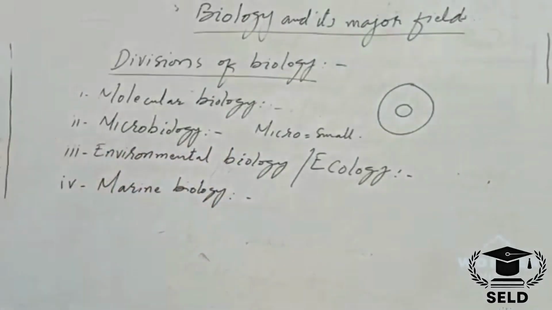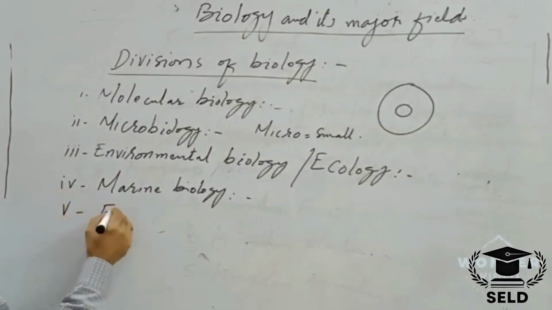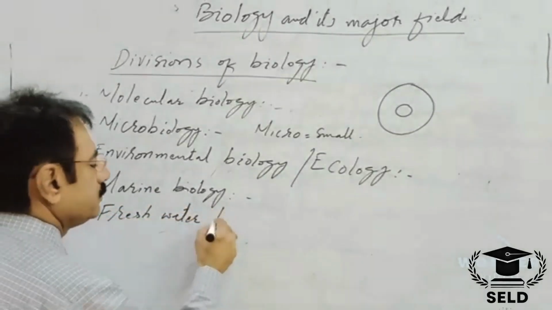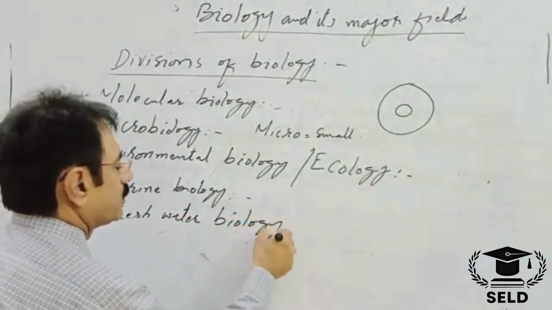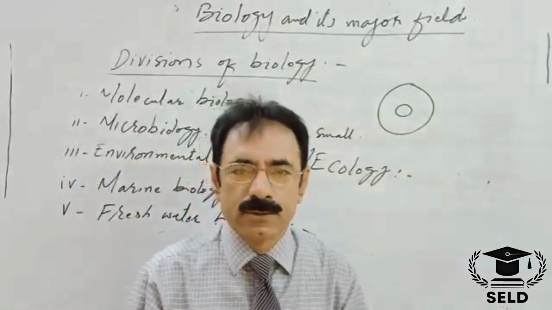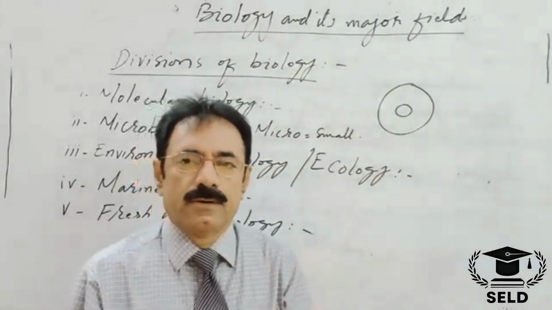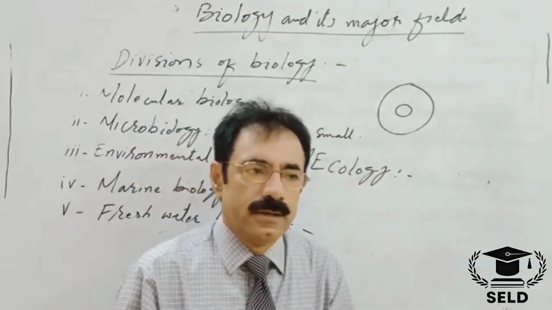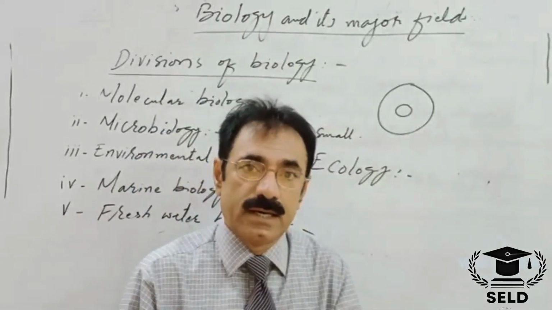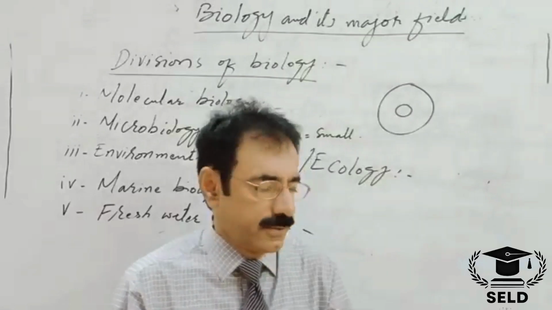This is marine biology. Number 5 is freshwater biology. Freshwater biology is the branch of biology that deals with those animals and plants which live in fresh water, the study of freshwater animals and plants, and also the physical and chemical properties of that fresh water.